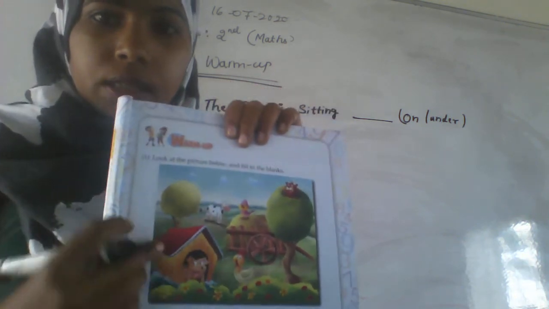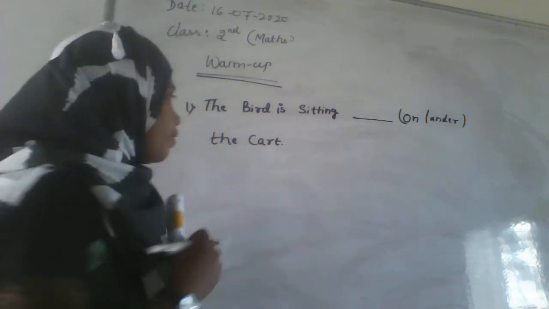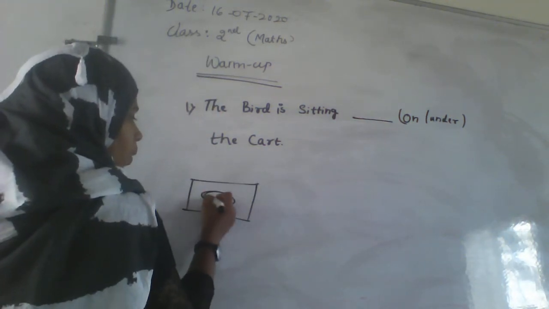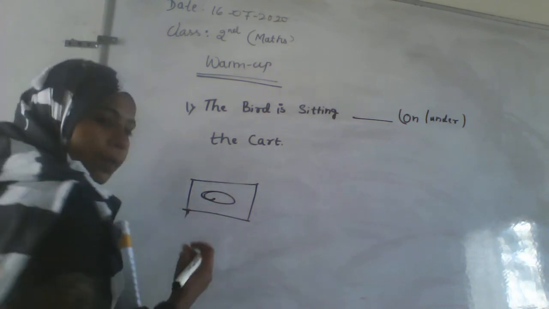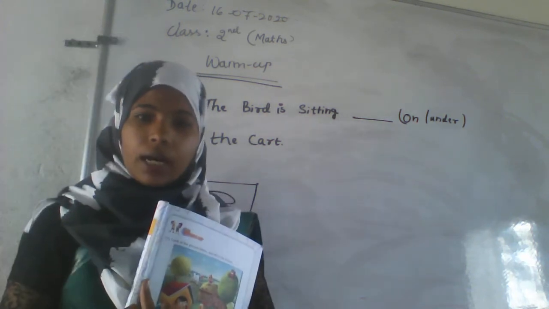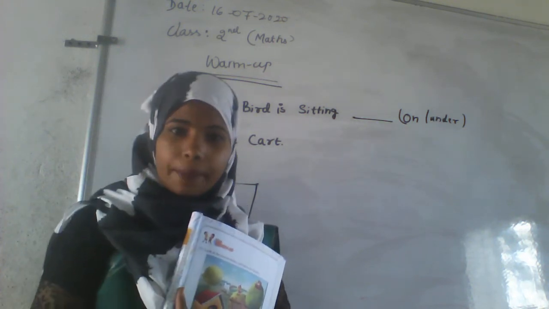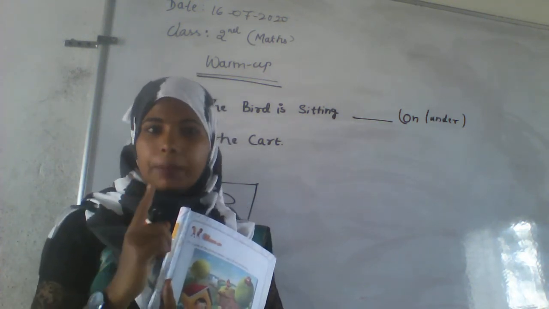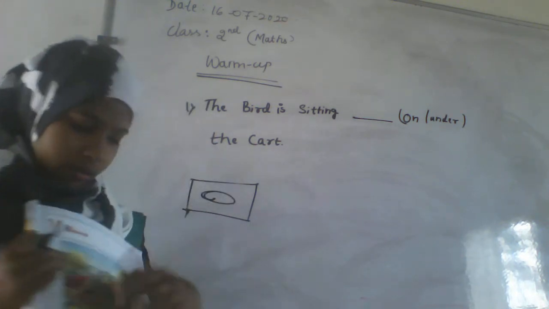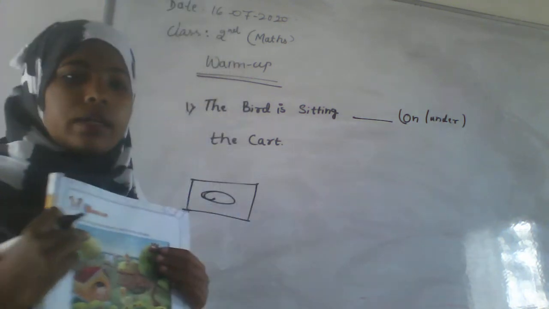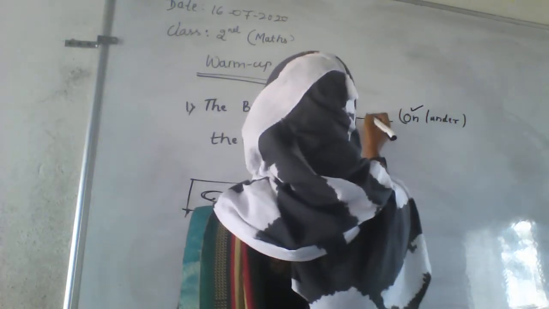Under means, if you are having a table, okay, you are saying it is on. Under means, sometimes you people play hide and seek, right? And where you go, under the table, that is called under the table. And here the bird is sitting on the cart, right? The correct answer is on. Then fill this blank with on. Okay, next one.